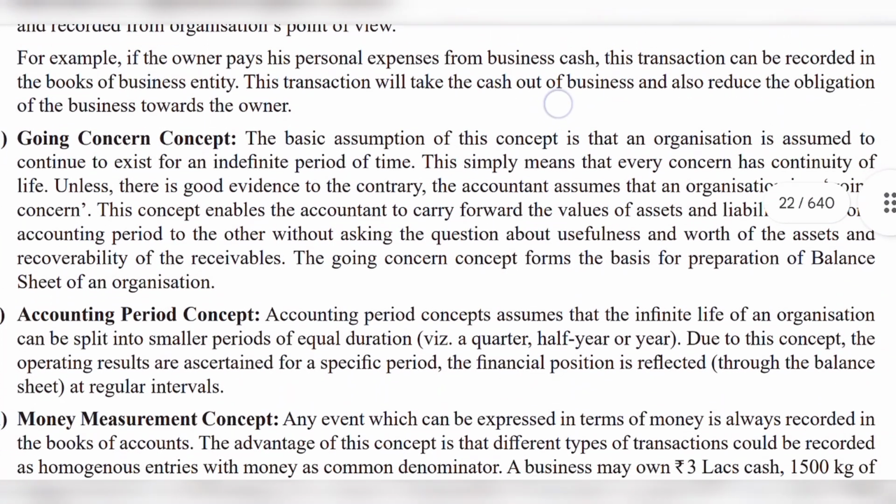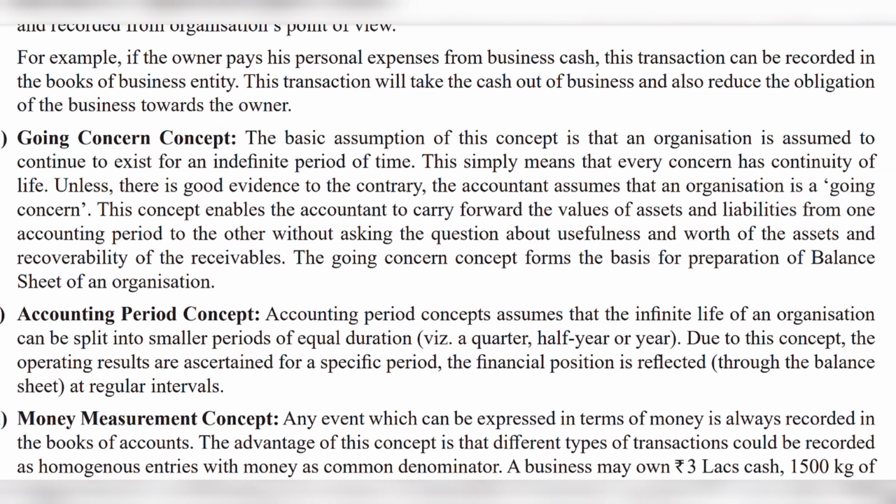The second concept is going concern concept. Think of a business as a marathon runner. We assume it will keep running indefinitely unless there is strong evidence otherwise. This concept lets us carry forward values like assets and debts from one year to the next year without questioning their usefulness.